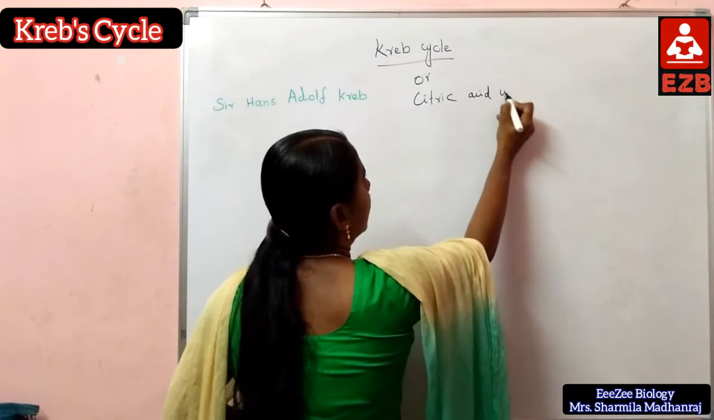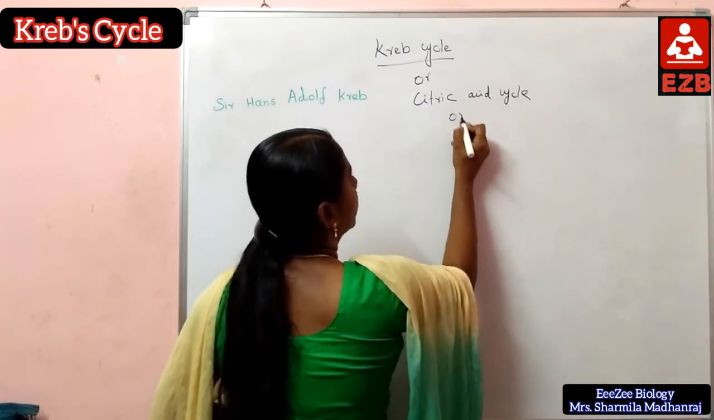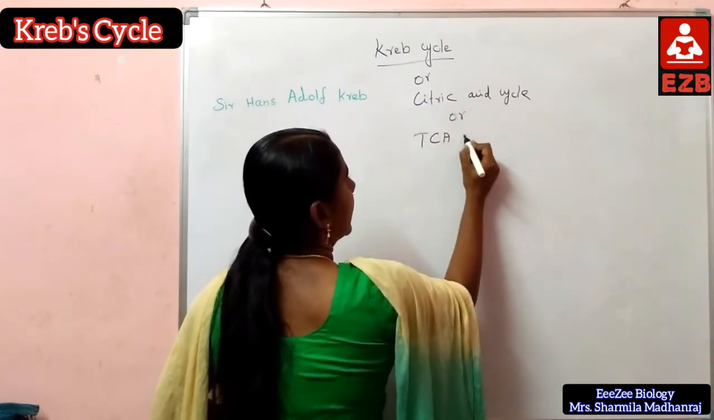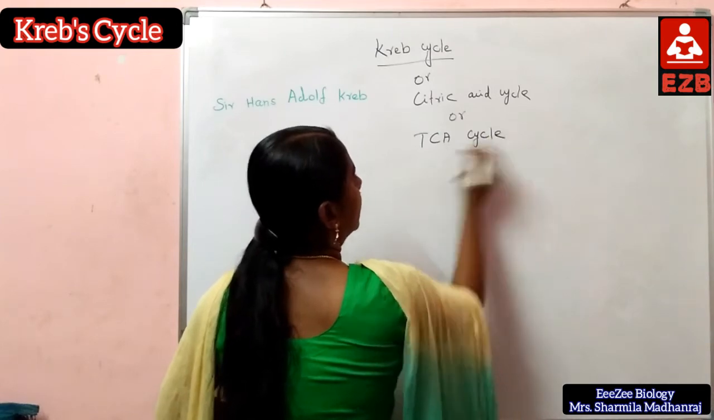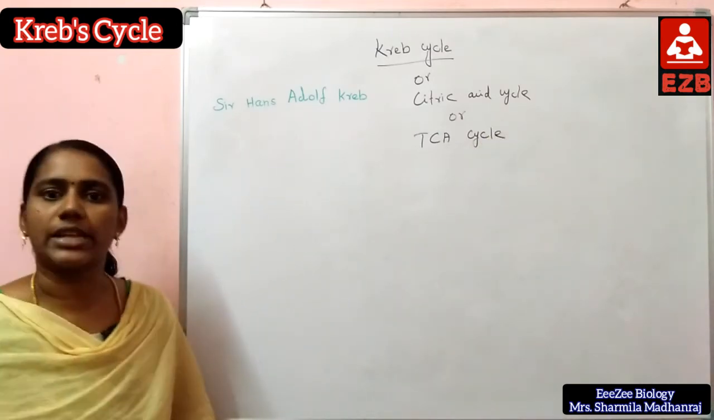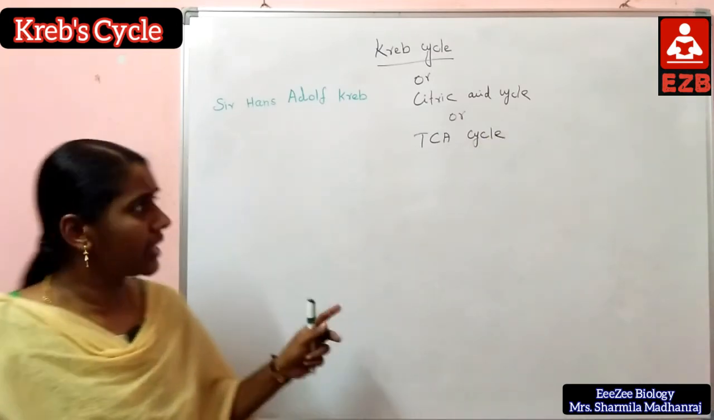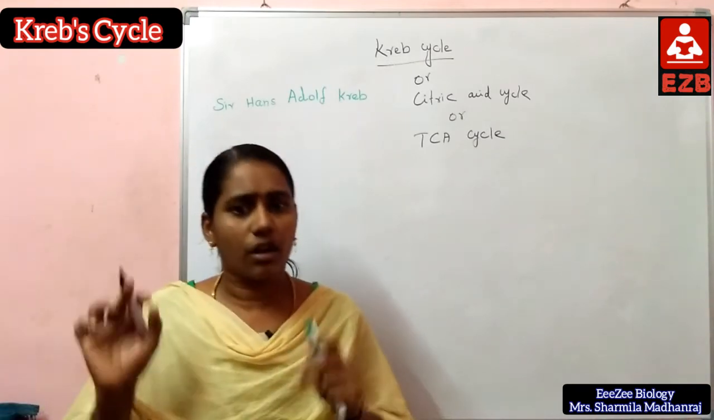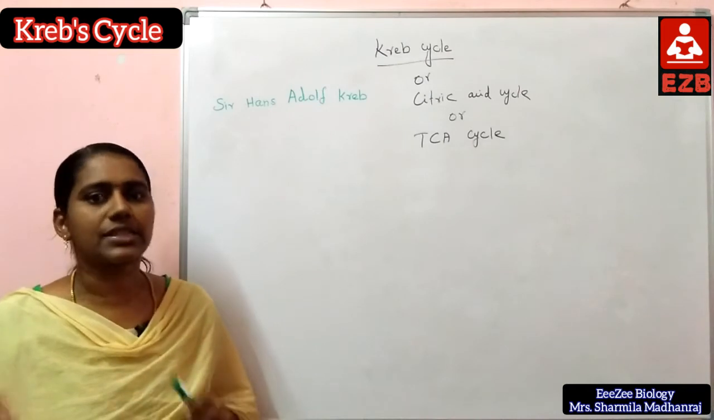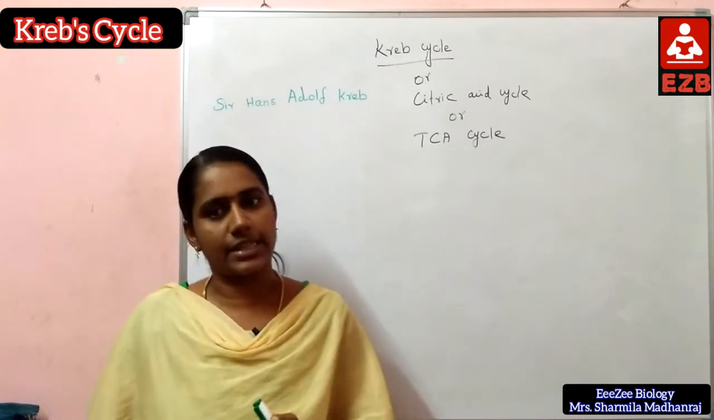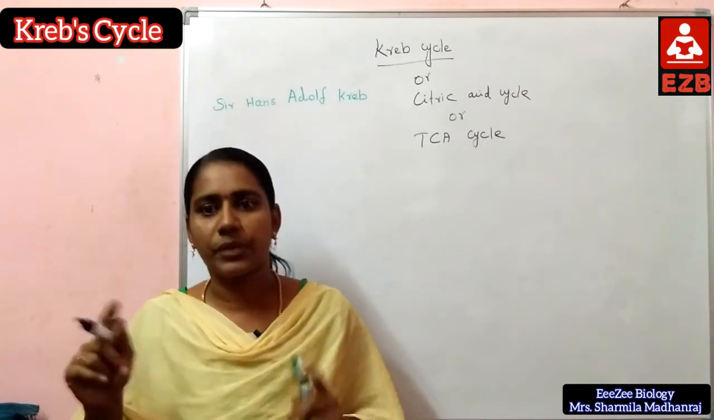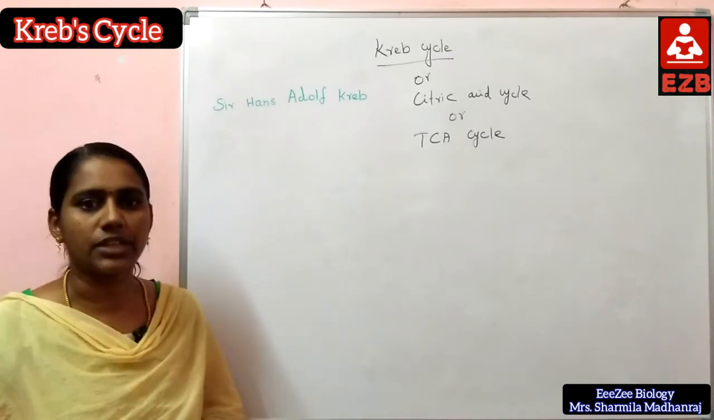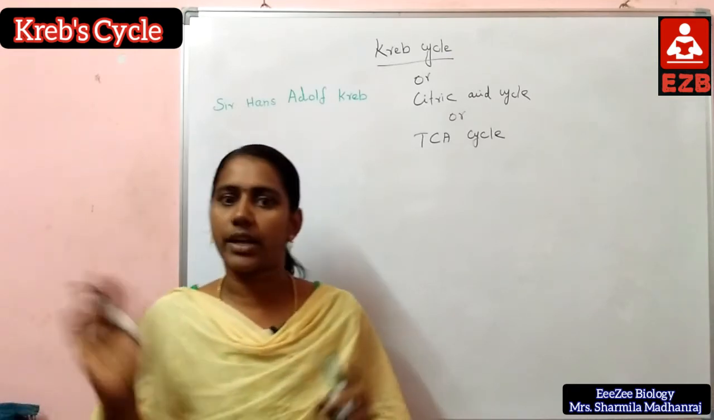Citric acid cycle or TCA cycle. TCA means tricarboxylic acid cycle. Next, Sir Hans Adolf Krebs got the Nobel Prize in physiology for his discovery of the citric acid cycle in 1953. Next, what is the citric acid cycle or Krebs cycle?